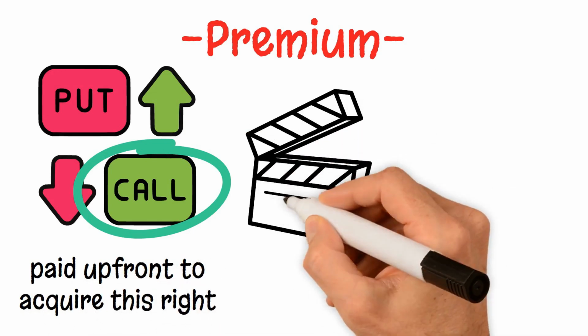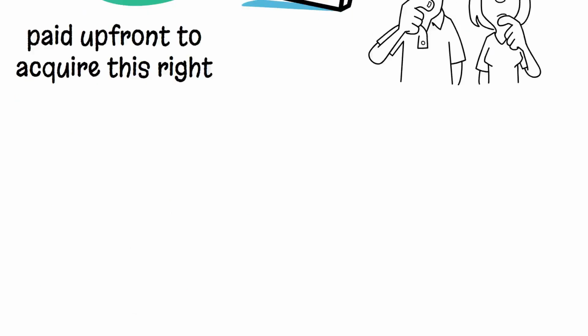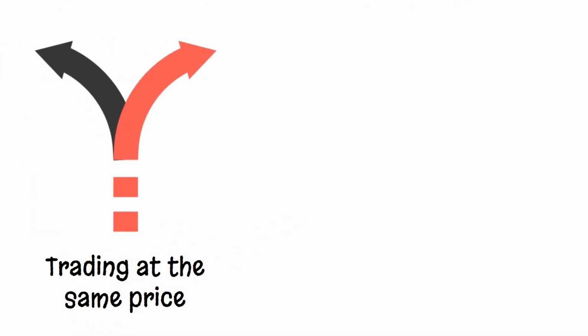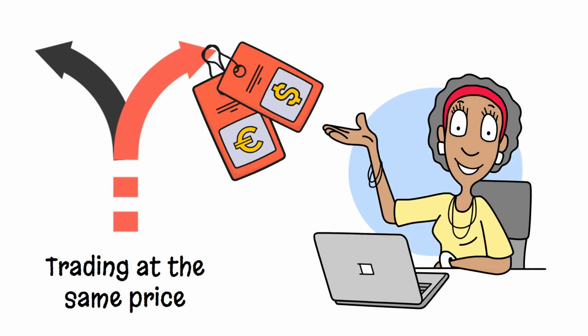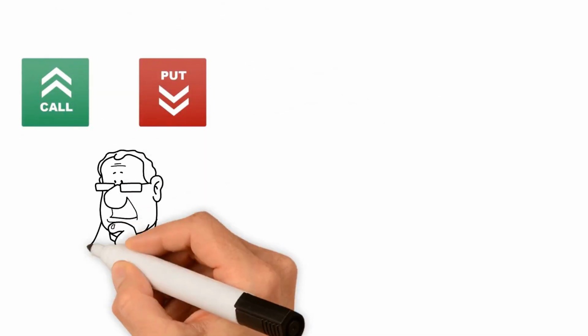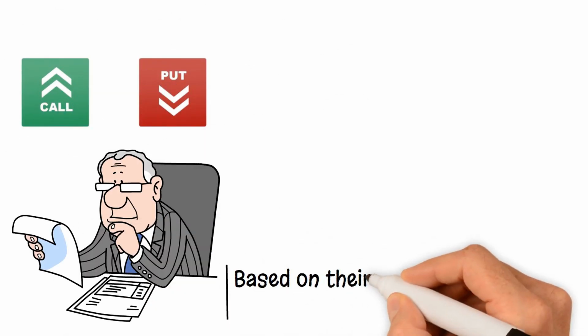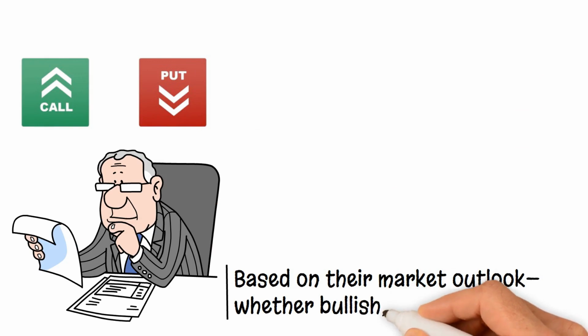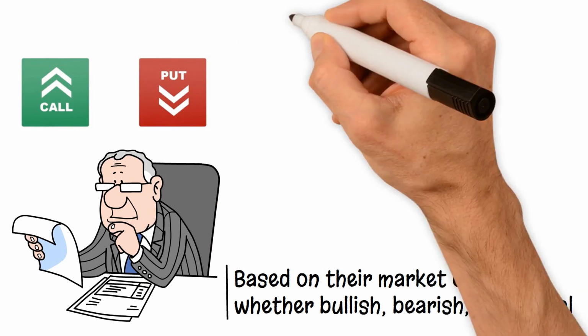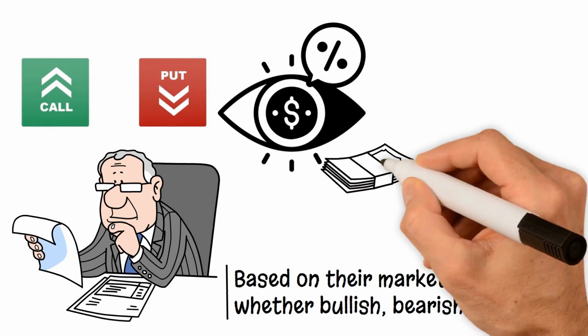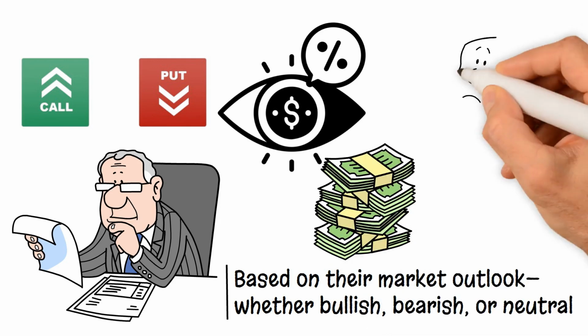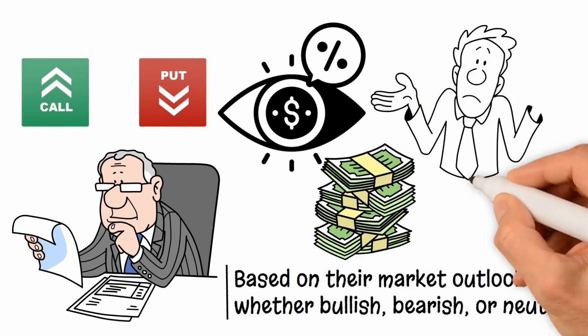In a separate video, I will cover how options are priced. Two different stocks trading at the same price can have different priced options for the same strikes. Options trading allows investors to implement various strategies based on their market outlook, whether bullish, bearish, or neutral. It can be used for speculation, income generation, and hedging against potential losses in other investments.